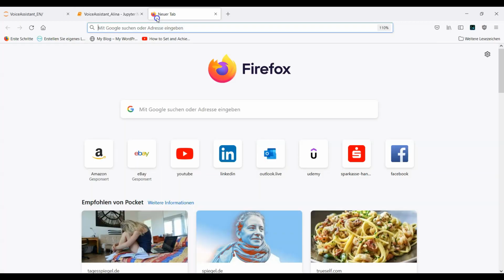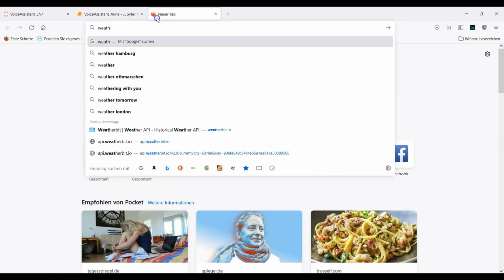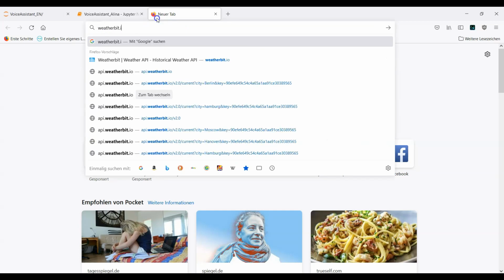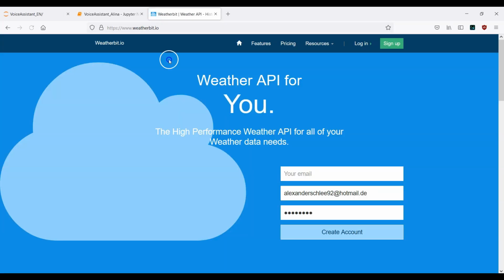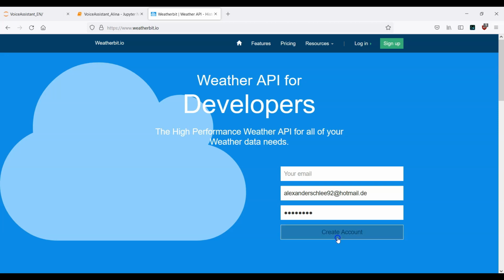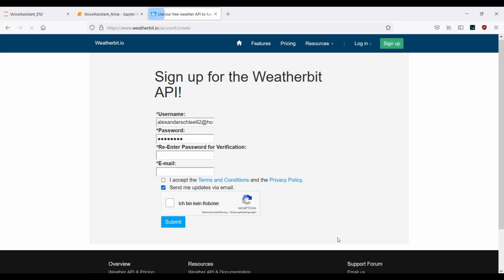So here I've chosen the website weatherbit.io. Open this website, and once you see this interface, as always, click on create account. Go ahead and do it. I've already done this, and this is my email address and my password.